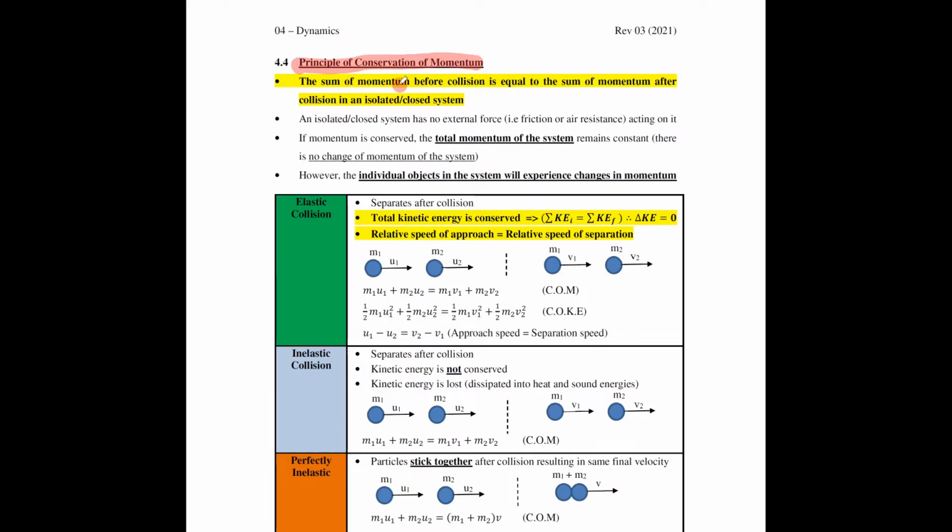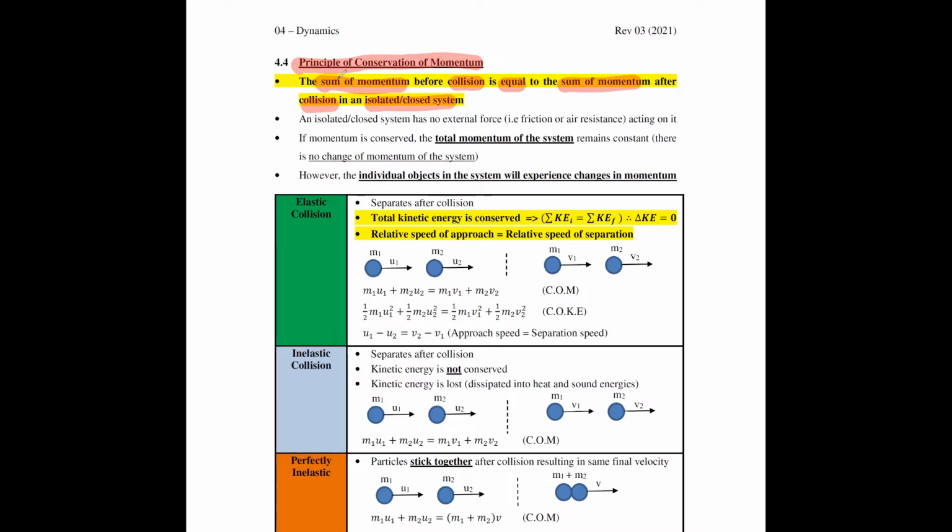states that the sum of momentum before a collision is equal to the sum of momentum after the collision in an isolated or closed system. In your definition for exams, it is important to always use this: sum of momentum before collision is equal to sum of momentum after collision. If you do not have these words, normally they will deduct marks. Okay.